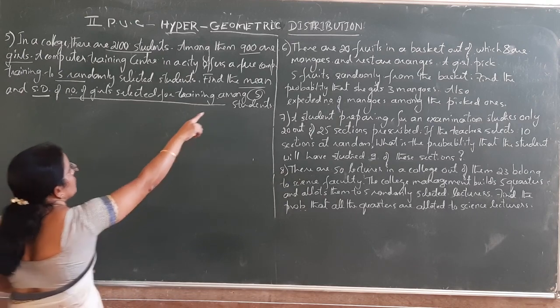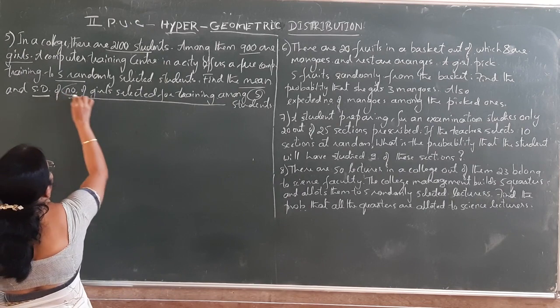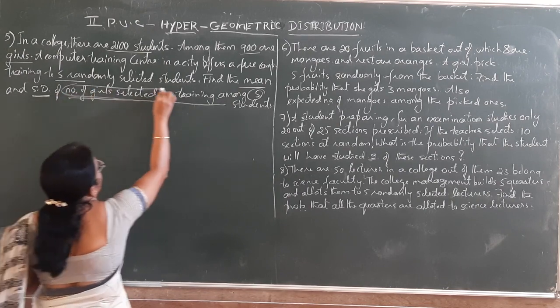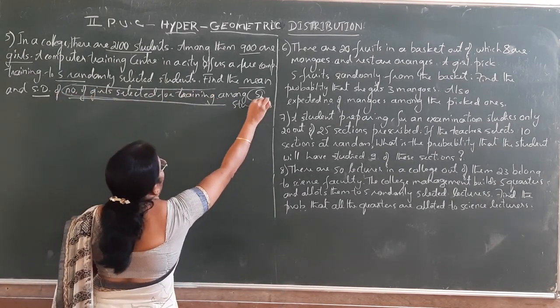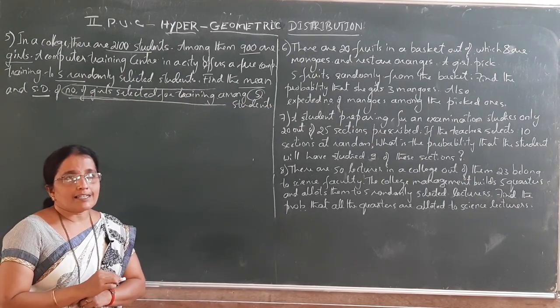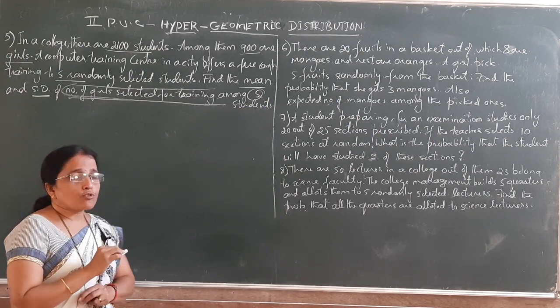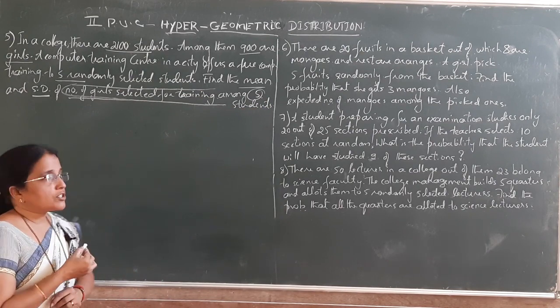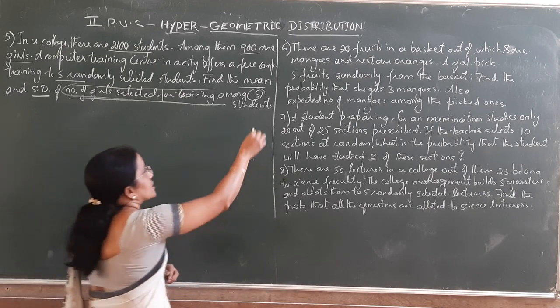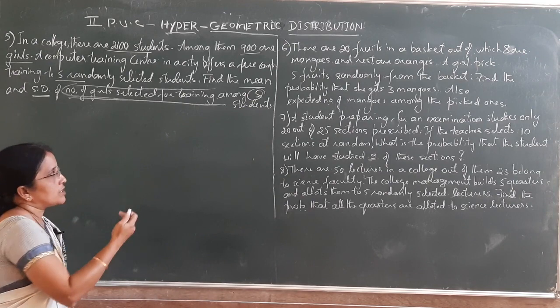Here it is asked to find mean and standard deviation of number of girls selected for computer training among 5 students. So what is 5 here? 5 is nothing but a sample, right? We are going to select 5 students among those 2100 students. So it is actually sample size 5 and population size is 2100.